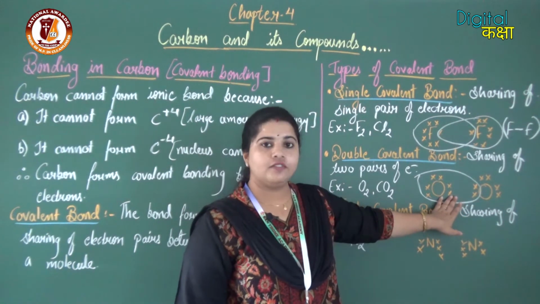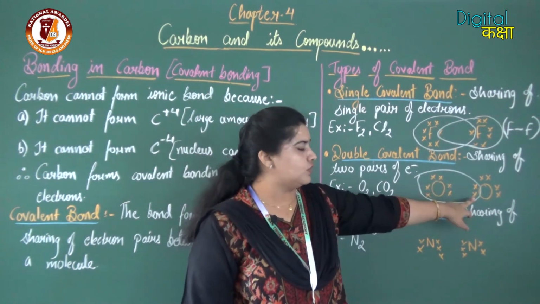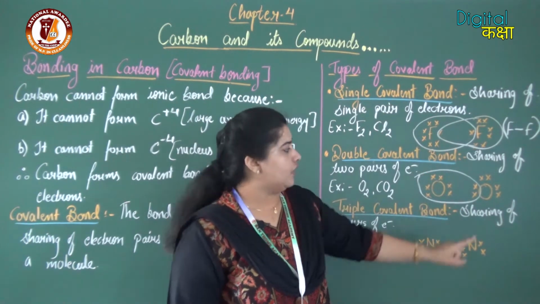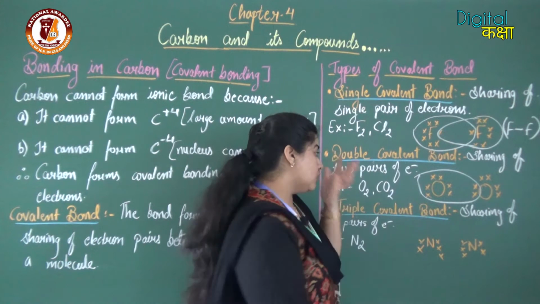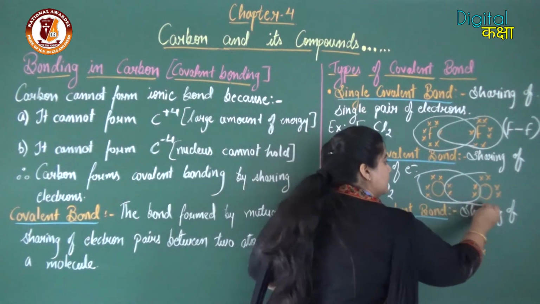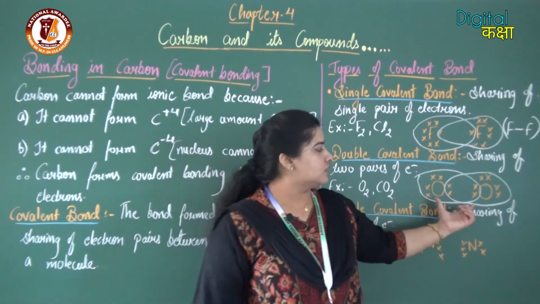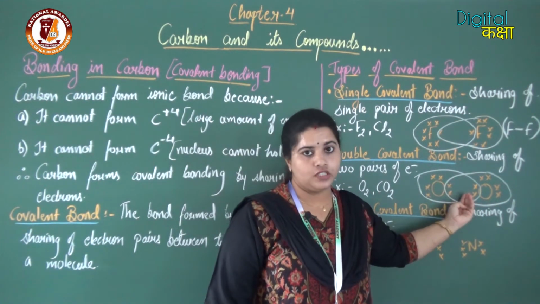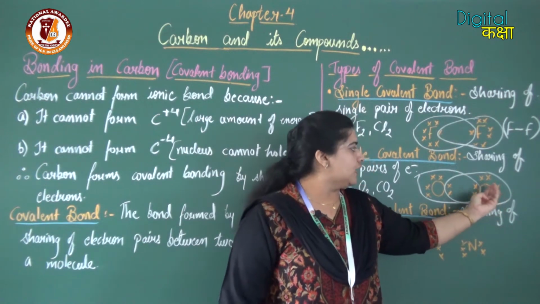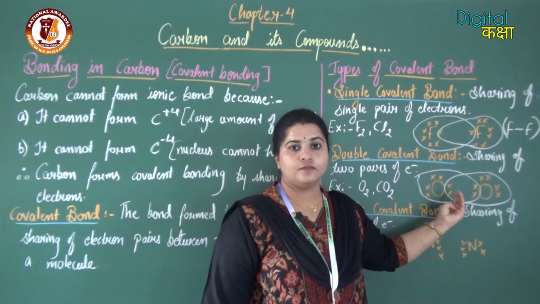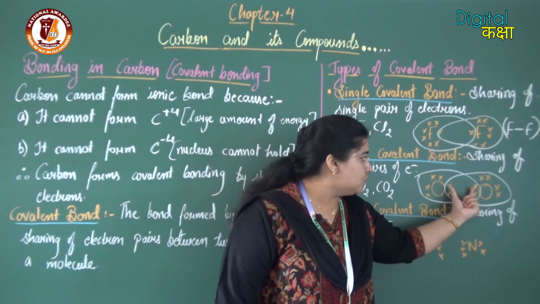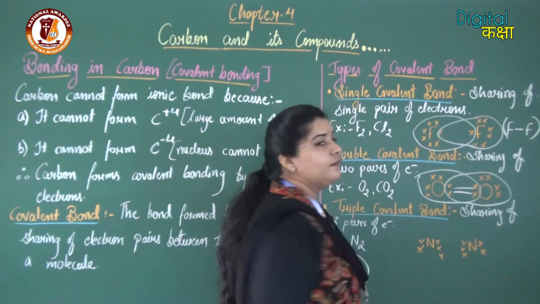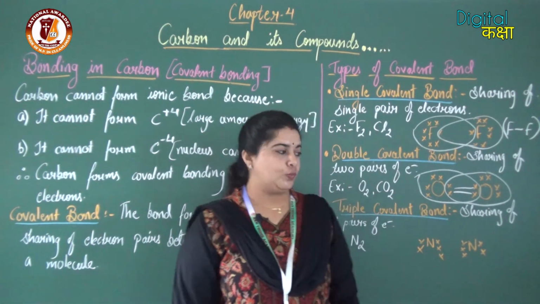Now when we see the configuration, it is 8. 6 plus 2 is being shared, so total 8 electrons. Now this oxygen is stable. This one is also going to share 2 more electrons of this oxygen, and now both the oxygen are stable. Since this has not given the complete electron to the other one, and this oxygen also has not given the complete electron to this oxygen, but they have shared these 2 pairs of electrons, therefore a double bond is formed in O2.